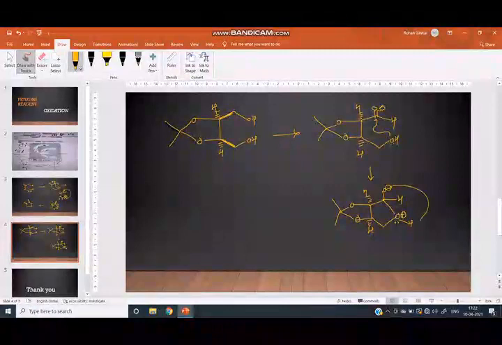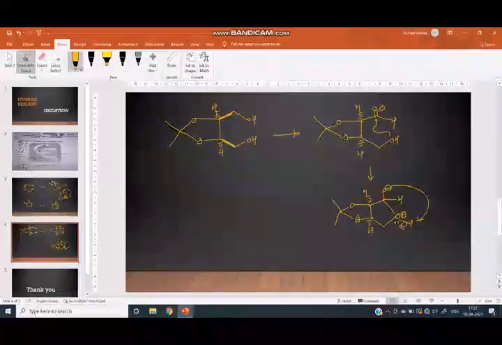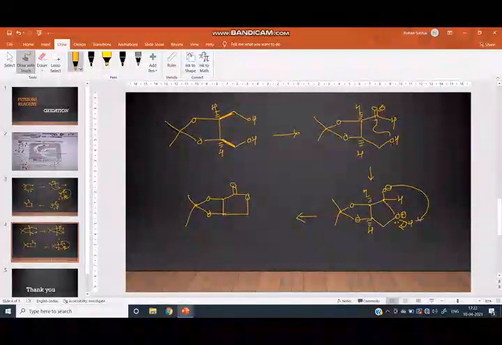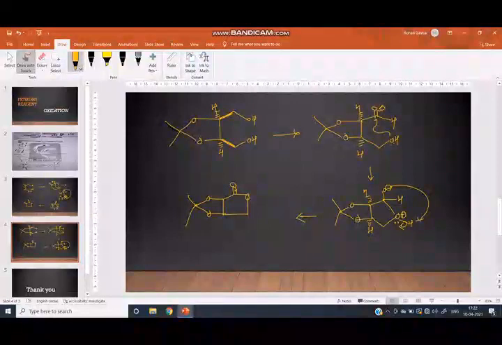Then this O minus takes this proton and the charge on oxygen is neutralized and we get here the carbonyl, here is oxygen, here is the OH.